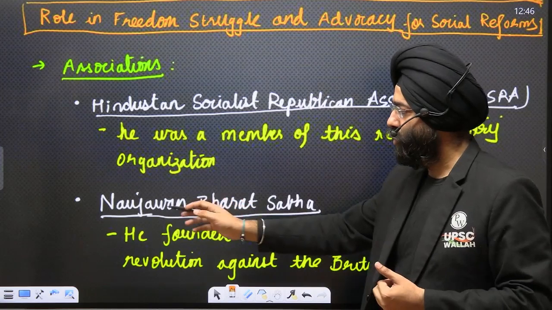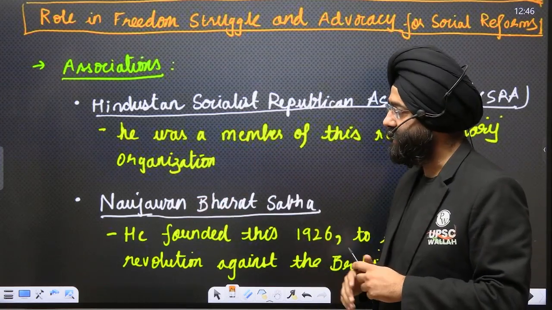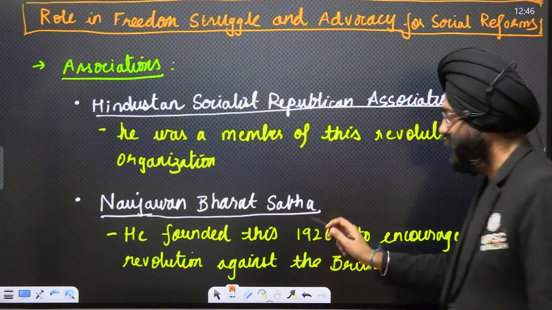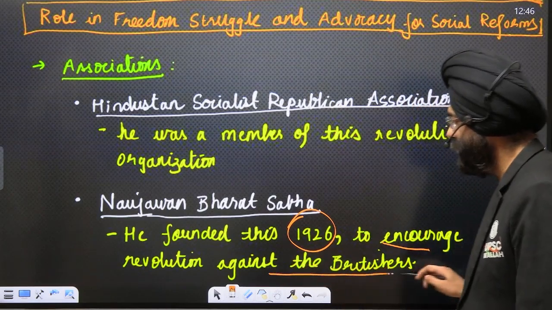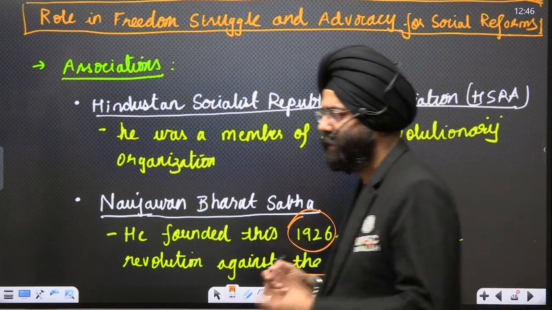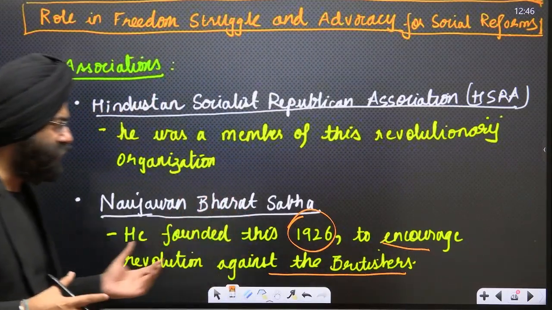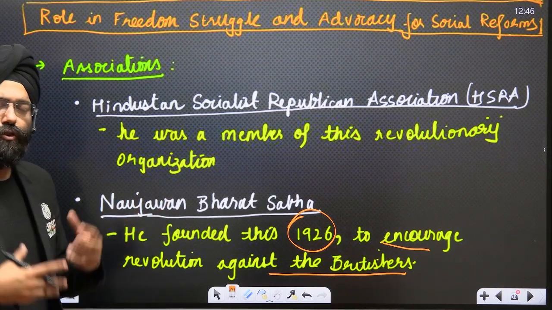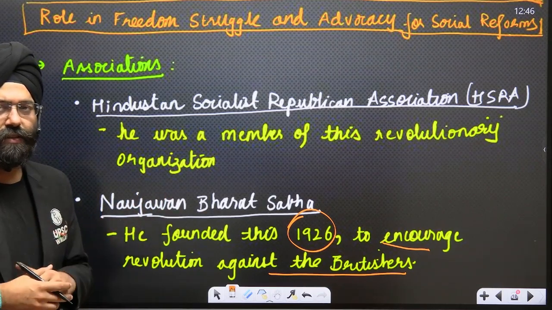Next is Naujawan Bharat Sabha. Remember, he was a member of this, and he also founded the Naujawan Bharat Sabha. This is again very important. In 1926, to encourage the revolution against the Britishers. This is important because the Britishers were exploiting the workers and the peasants. So they wanted to organize a proper protest or revolution against the Britishers. That is why Naujawan Bharat Sabha was one of the major organizations which Shahid-e-Azam Bhagat Singh founded.